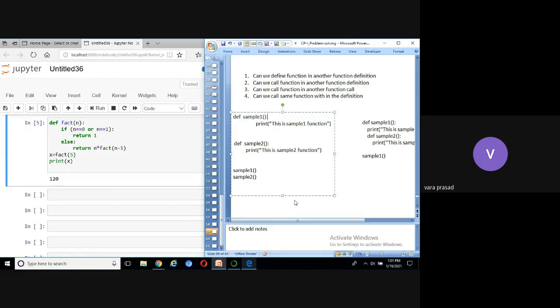Then recursive function. The function calling itself is called a recursive function. Any questions?